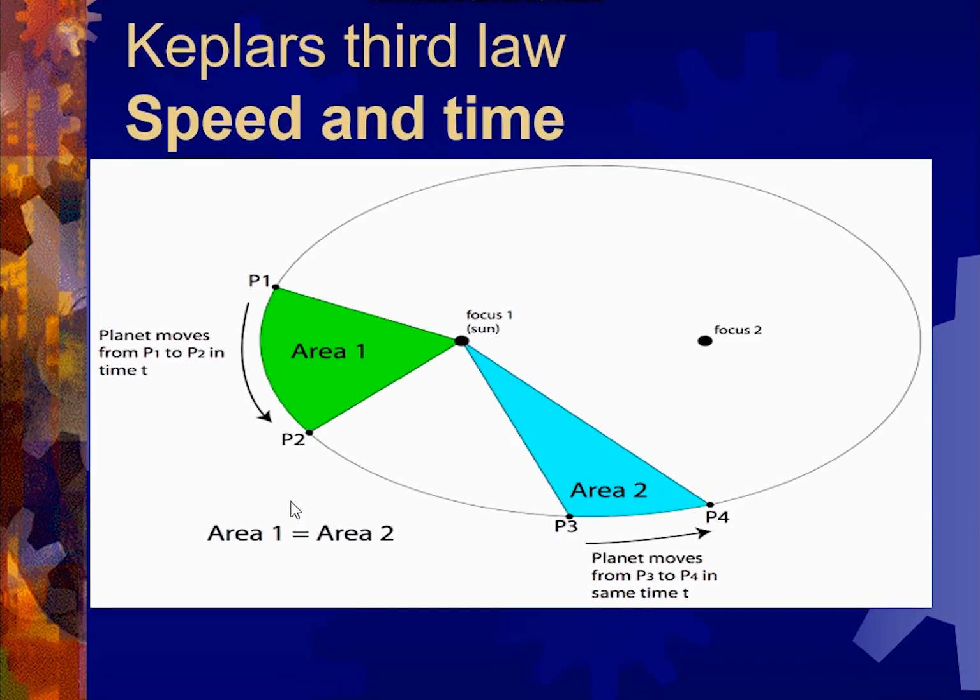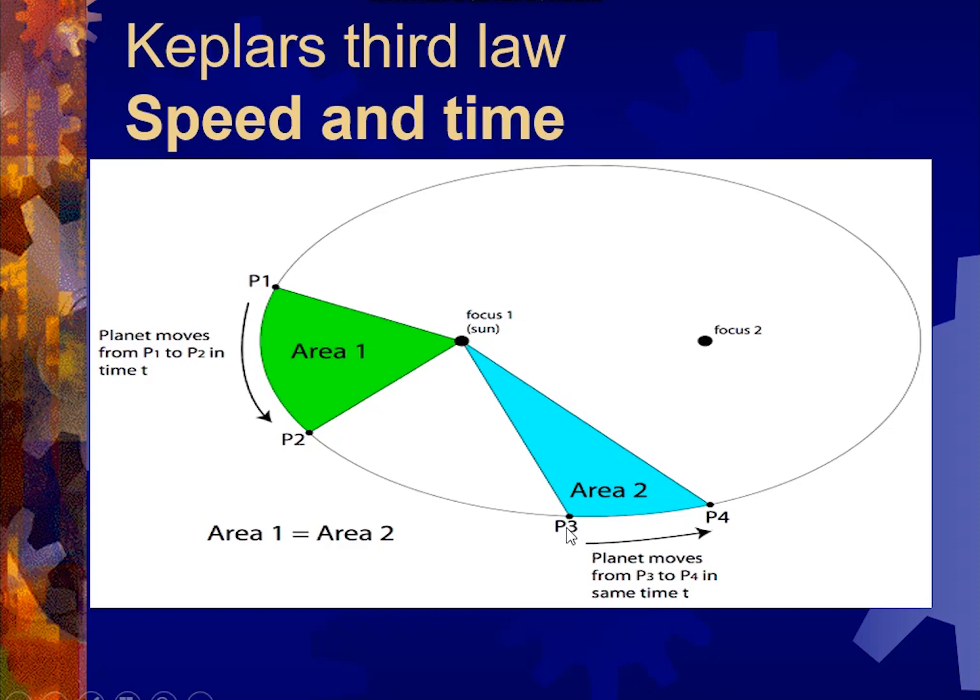Okay. Now, if we go for the third one, it is important for us to consider the speed and time here, which is very important. For example, let's say this planet is moving from this point P3. Can you see this P3 here? From P3 to P4. Is that clear?